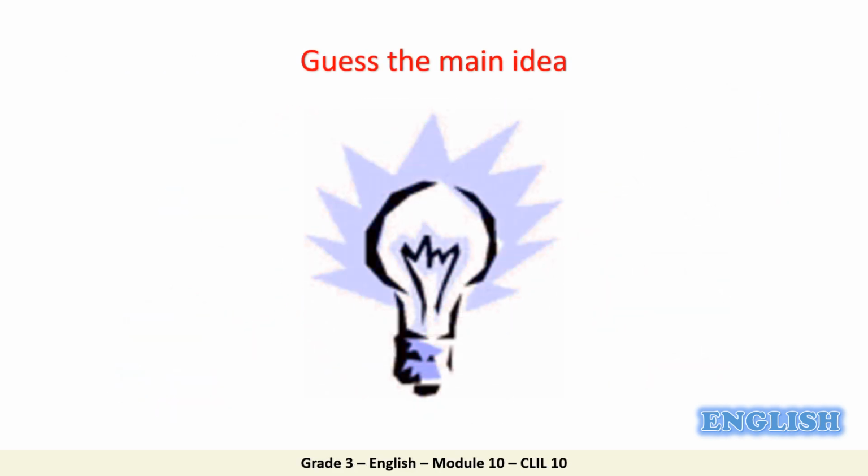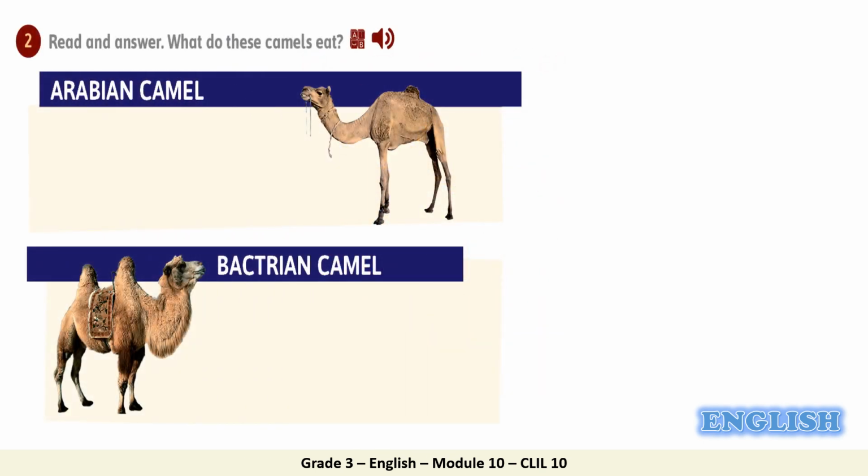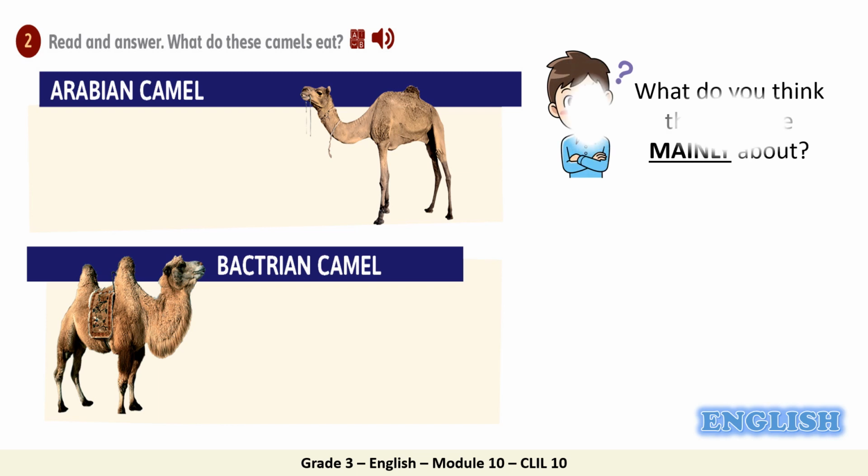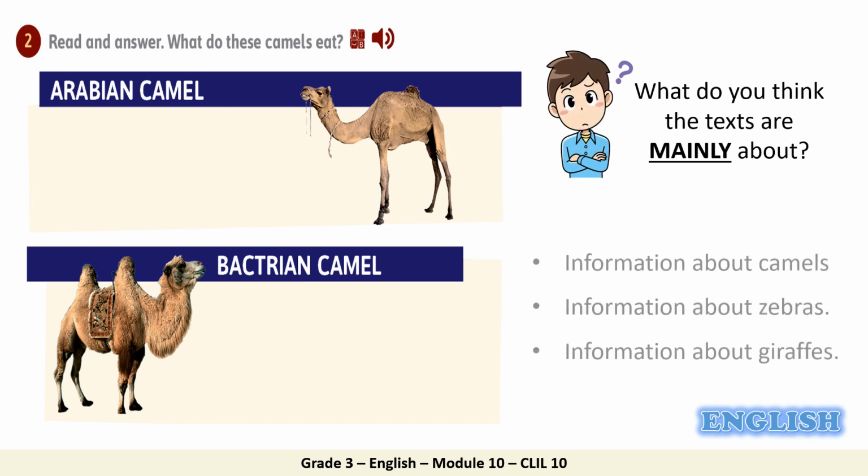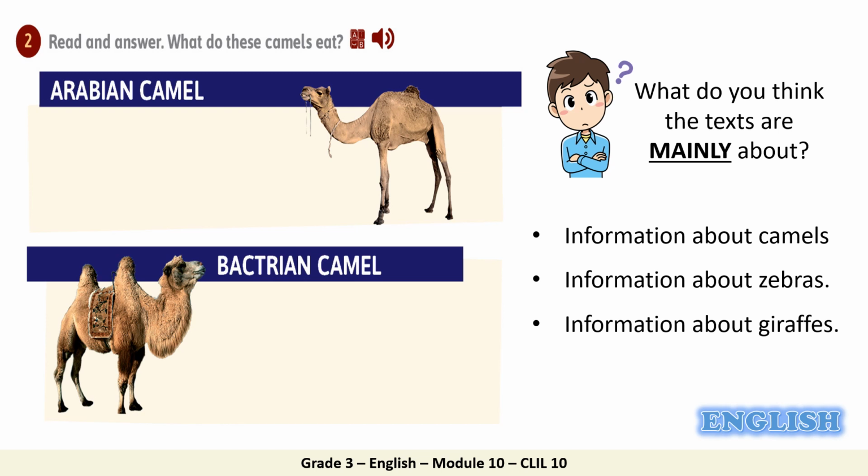And now we have a text to read. But before reading, let's guess the main idea of the text. Now, my dear students, I want you to have a good look at the pictures, read the titles, and think with me. What do you think the texts are mainly about? Is it information about camels, information about zebras, or information about giraffes?